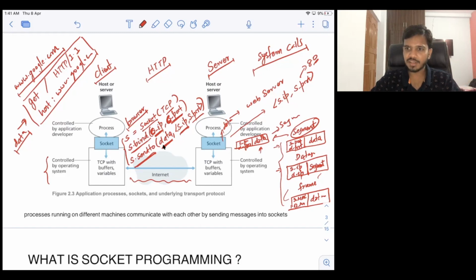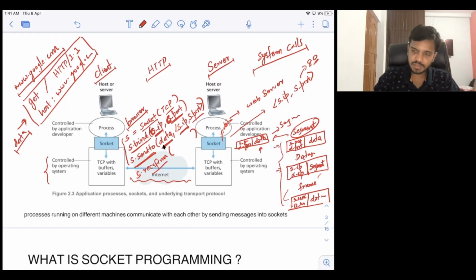Basically sockets are kind of, you can think of it as an intermediate. For creating a socket, you need to use system calls. For sending also, you need to use system calls. For receiving data also, you need to call some system calls. For example, if this client is waiting for some data, it has to use this function recvfrom. So it has to call socket.recvfrom, and I will discuss more syntax of this later on in the programming. But recvfrom is like reading the data, it is waiting for some data from the server.